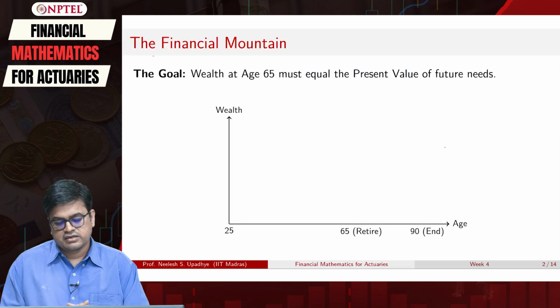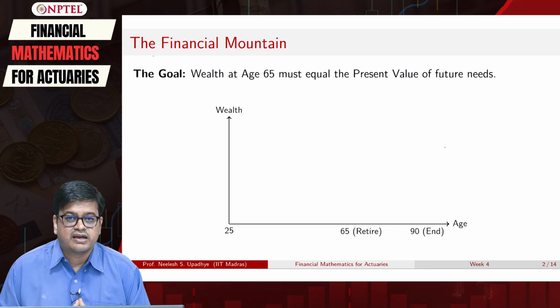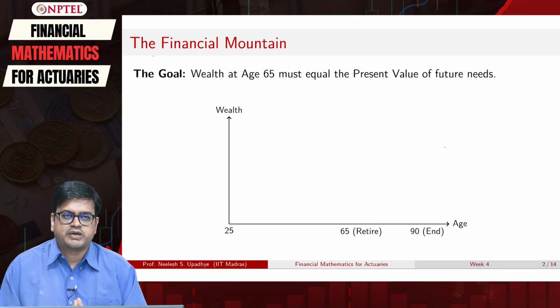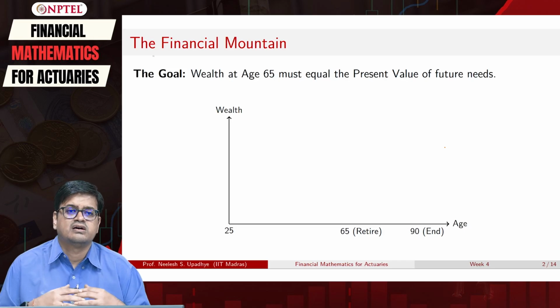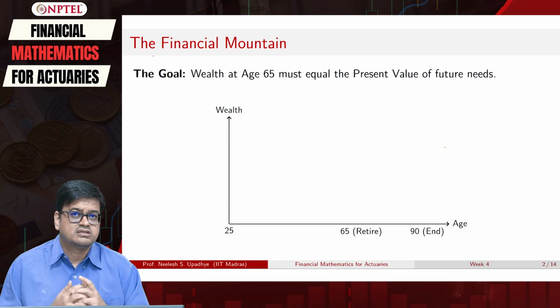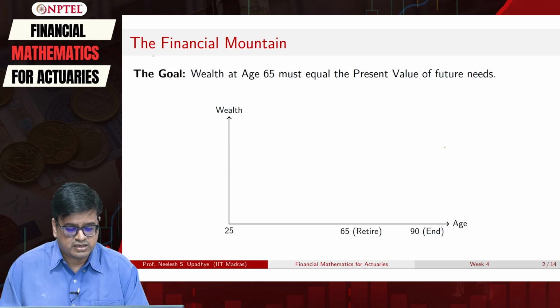Assume that a person is retiring at the age of 65. He wants to start investing from the age of 25, and he expects, based on life expectancy, that he will live till he is 90 years old. So this is the basic understanding.